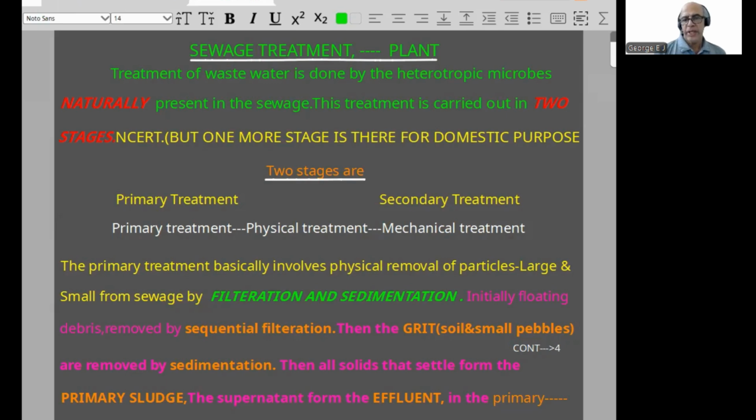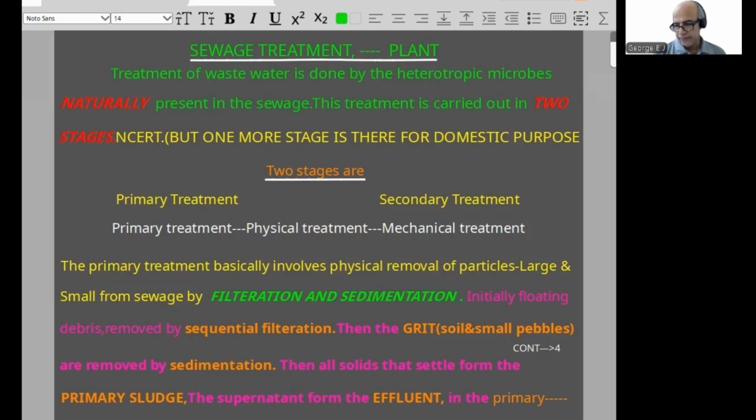This treatment is carried out in 2 stages, NCERT wise. For household or domestic purposes, one more stage, a tertiary stage, is needed, but that segment is not directly given in the NCERT book. So NCERT book wise, it is 2 stages. Which are these 2 stages? First is primary treatment, second is secondary treatment.